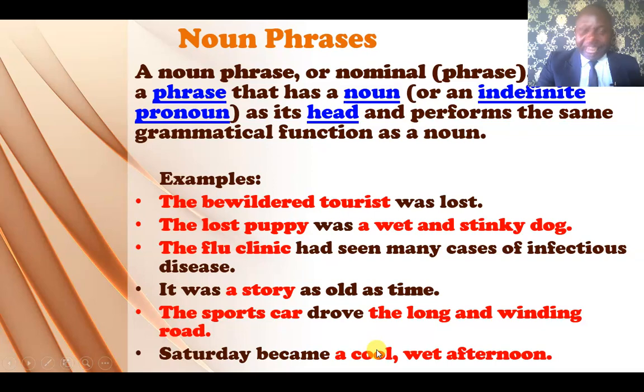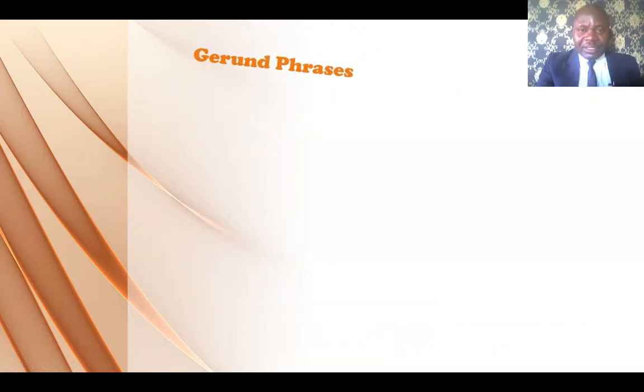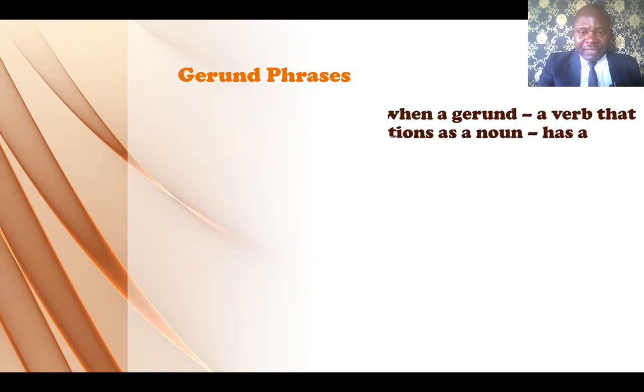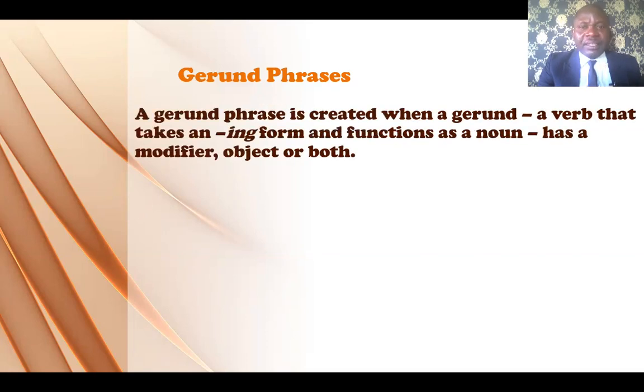We go to the next phrase, which is the gerund phrase. Now, when we say gerund phrase, what does that mean? It is created when a gerund, which is a verb that takes an ing form and functions as a noun, has a modifier, object, or both.